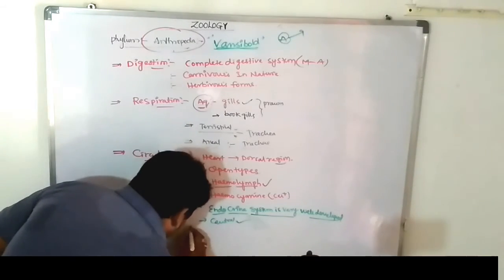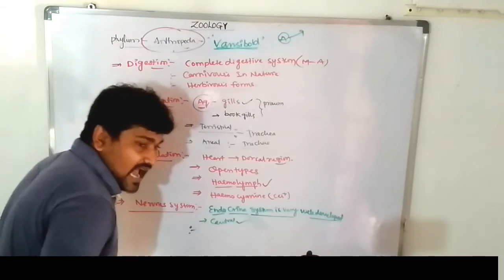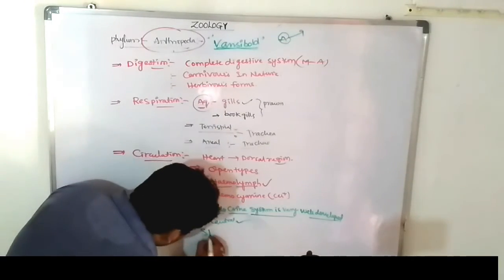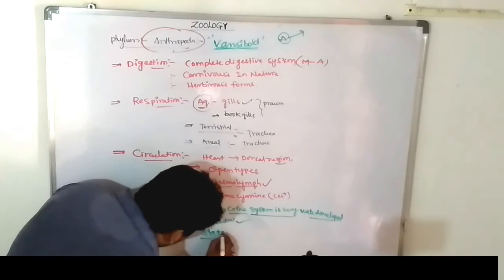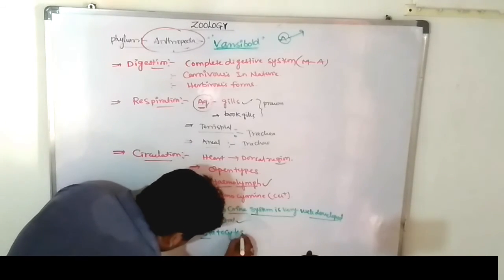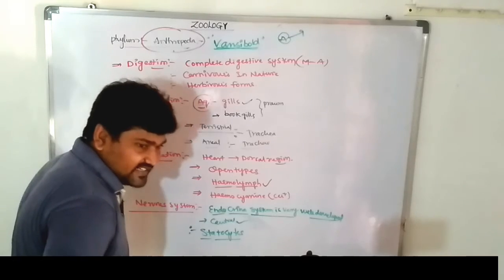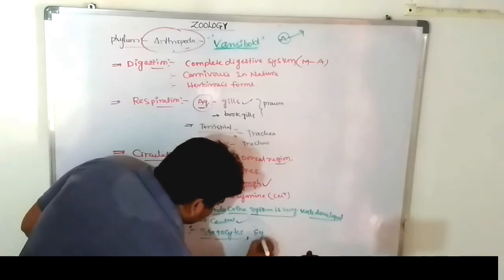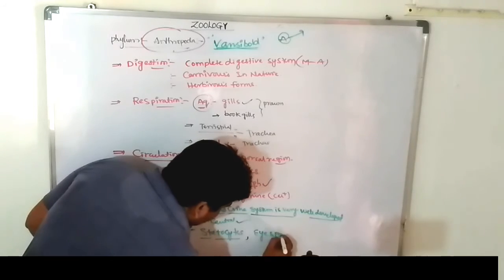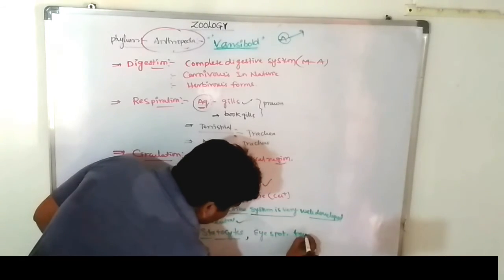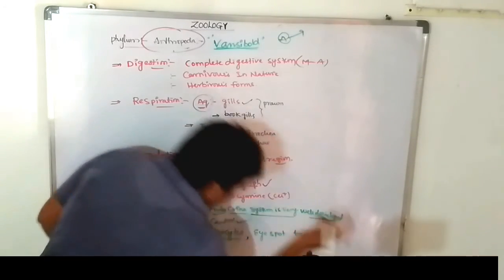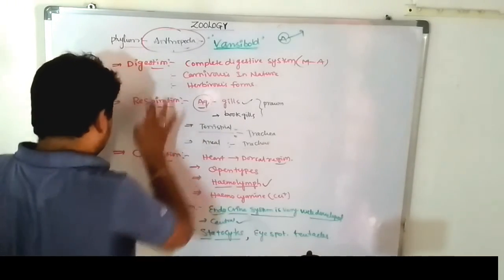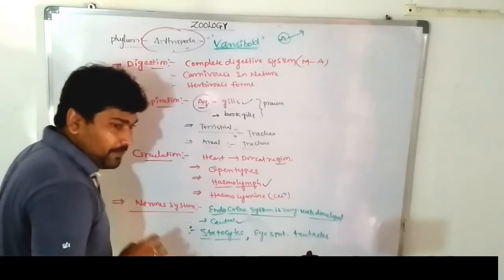Next, sensory organs. Which type of sensory organs are there? Tentacles, eye spots, and statocysts. What is the statocyst? Note it down, everyone. Statocysts are leaf-like structures. Next one, eye spots. Tentacles are present. So this is the nervous system, along with digestion, respiration and circulation.